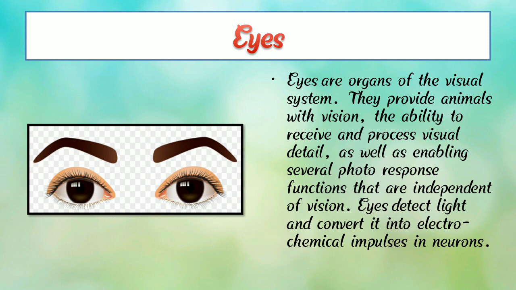The eyes detect light and convert it into electrochemical impulses in nerves. So eyes are a most important part of our body, and we can see with our eyes. So children, you all understand about eyes.